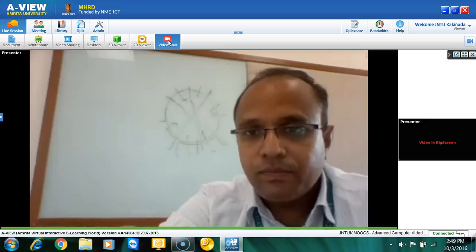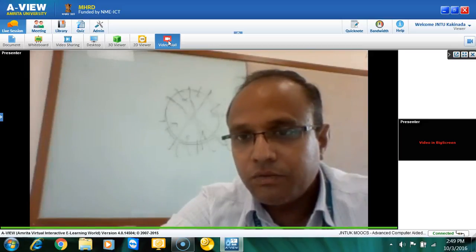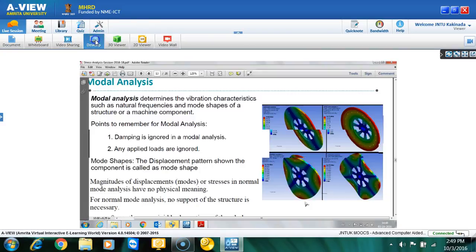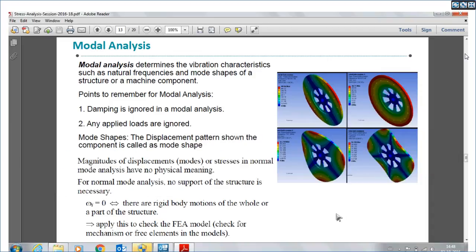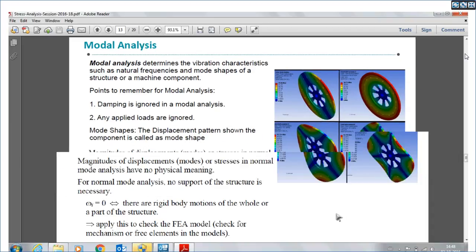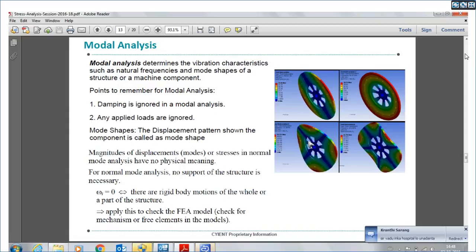So this behavior we generally need to understand: which mode is critical for our cyclic symmetric analysis. When you try to do any cyclic symmetric analysis of a component, any rotor, it is very important to understand which type of mode is significant, and it should be avoided. All these things depend upon the type of rotor you are analyzing and the adjoining components. This is a pretty advanced topic, but as you are at these initial stages, you try to understand.